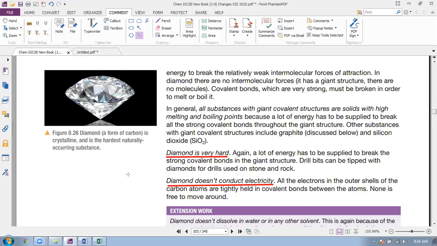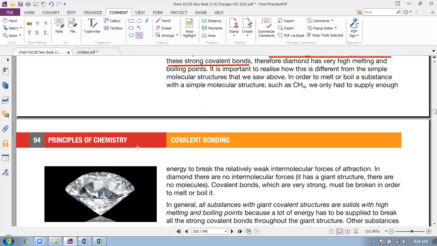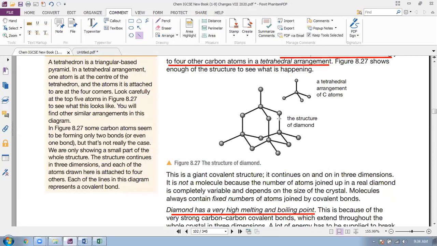All right. This is diamond, you can see. But this is the thing that we see with our open eyes. And this is the structure. It is the microscopic view, the microscopic instrumental view.